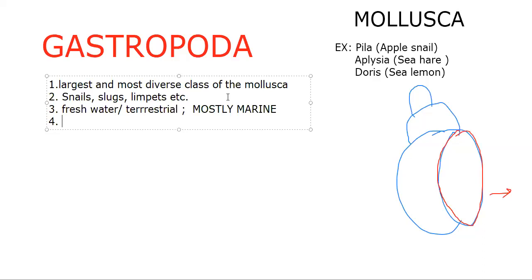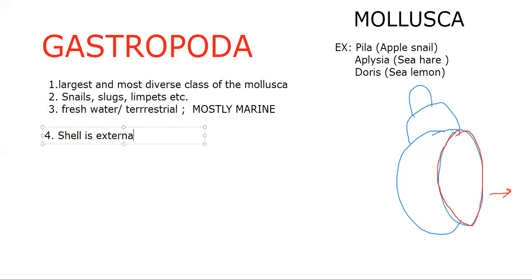No matter, we'll just go with that. You know that very well, that's why I'm showing it in the form of a diagram. So what do we say? Shell is external, outside the body. We have to discuss more about the shell. It is also called univalvular.